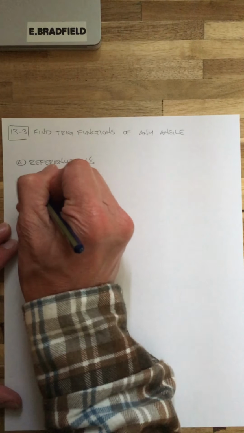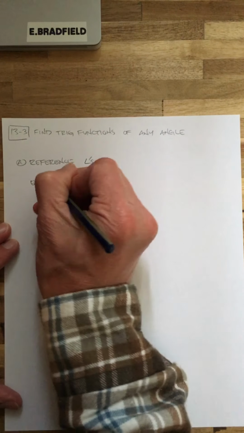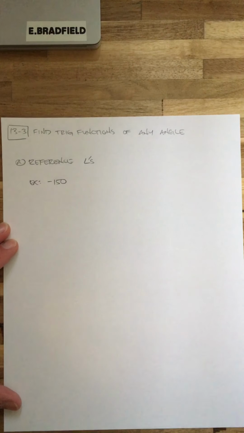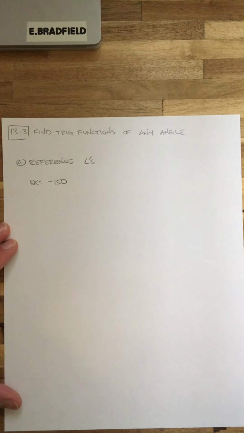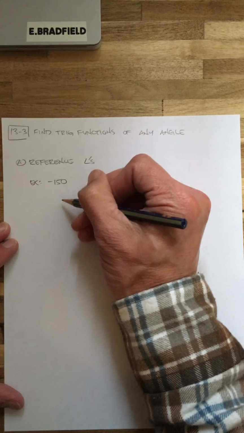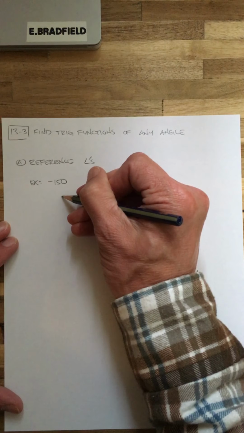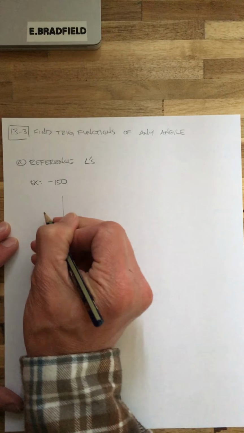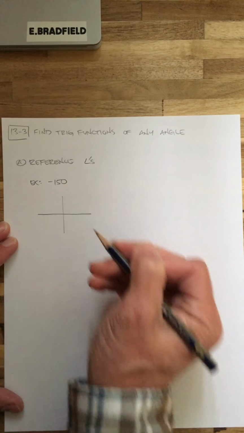So here's my first example. My first angle is negative 150 degrees. After you get the hang of this, you'll get quicker at it. But let me just show you this. The first thing we want to know is what quadrant this is in.